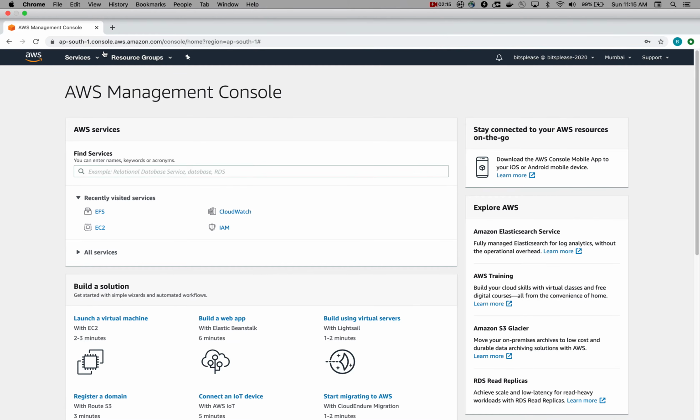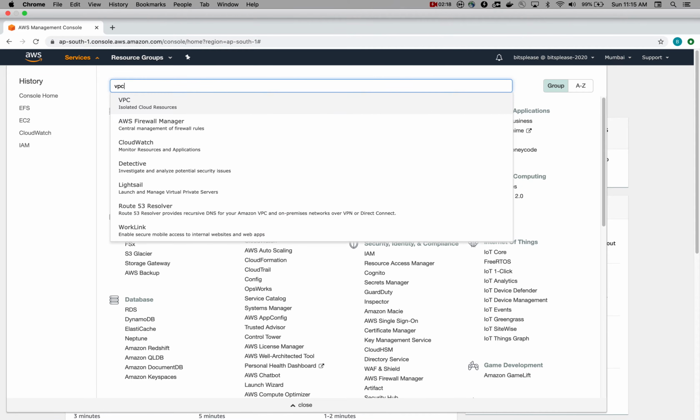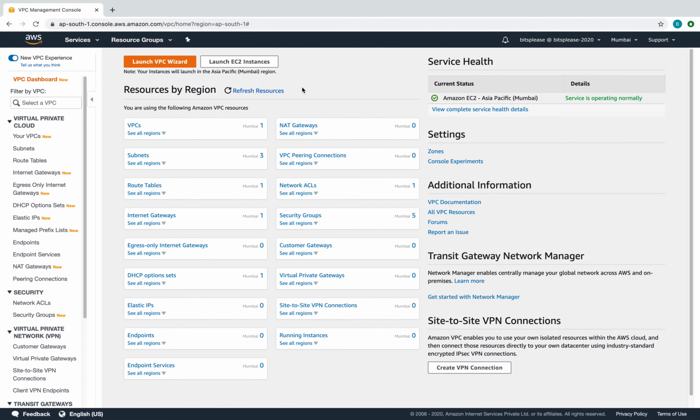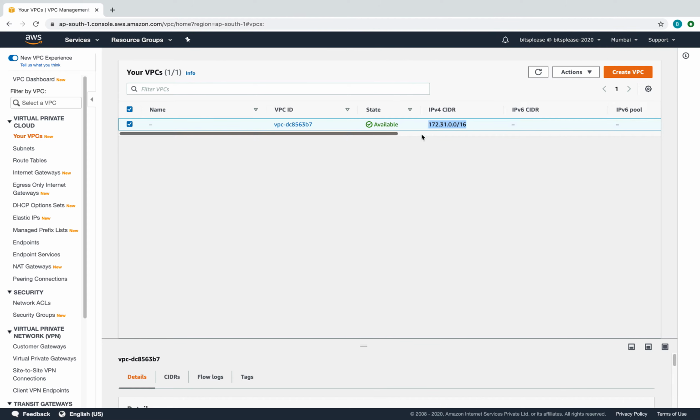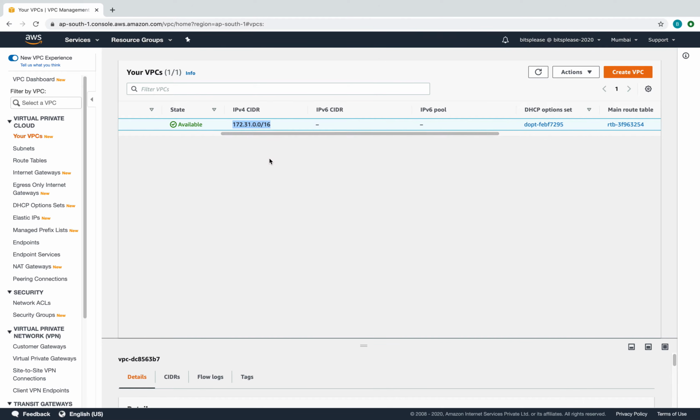So let's go to the VPC service as such. Here you can see that by default, a VPC is actually created for you when you have logged in. I don't even have an instance right now, but there is already a VPC created for me in my Mumbai region, because that's what I have selected. If you go down to the information about that, there you go. This is the default VPC, and there is a subnet assigned to you, which is a /16, 172.31, and it's /16.